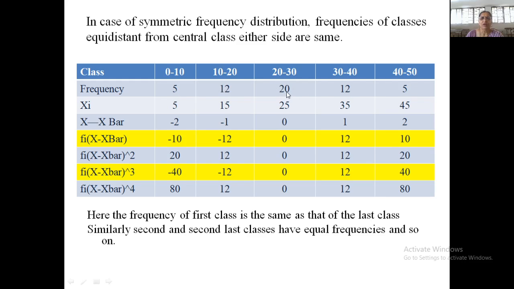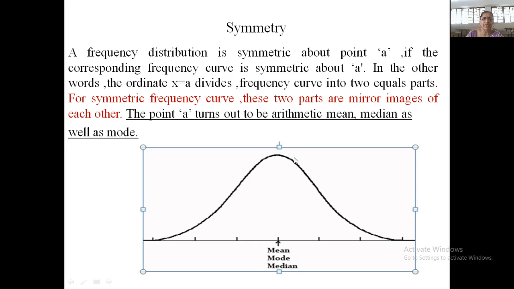So can you see, if you consider this as a middle column, on both sides of this column the frequencies are same. Suppose here if the frequency is 12, here also we have frequency 12. Here we have frequency 5, here also frequency 5. So if you draw the graph of this particular frequency curve, it will look like this.